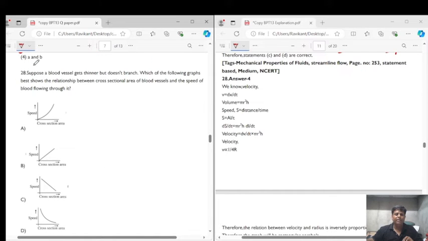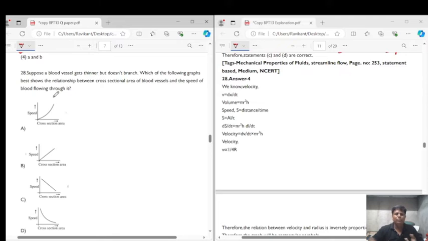Question number 28 says that suppose a blood vessel gets thinner but doesn't branch. Thinner means the area of cross section is reducing. Now, which of the following graphs best shows the relationship between the cross section area of the blood vessel and the speed of blood flowing through it?